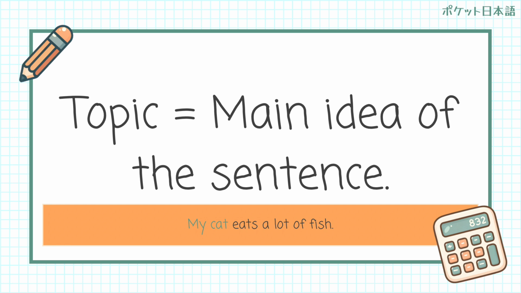Have a conversation with a friend or a family, or even just in your head. You can change topic a lot. You might be like, my cat eats a lot of fish. And then you might be like, oh yeah, speaking of fish, I had fish curry last night. And then I don't know. Oh yeah, my friend Ben likes fish curry.